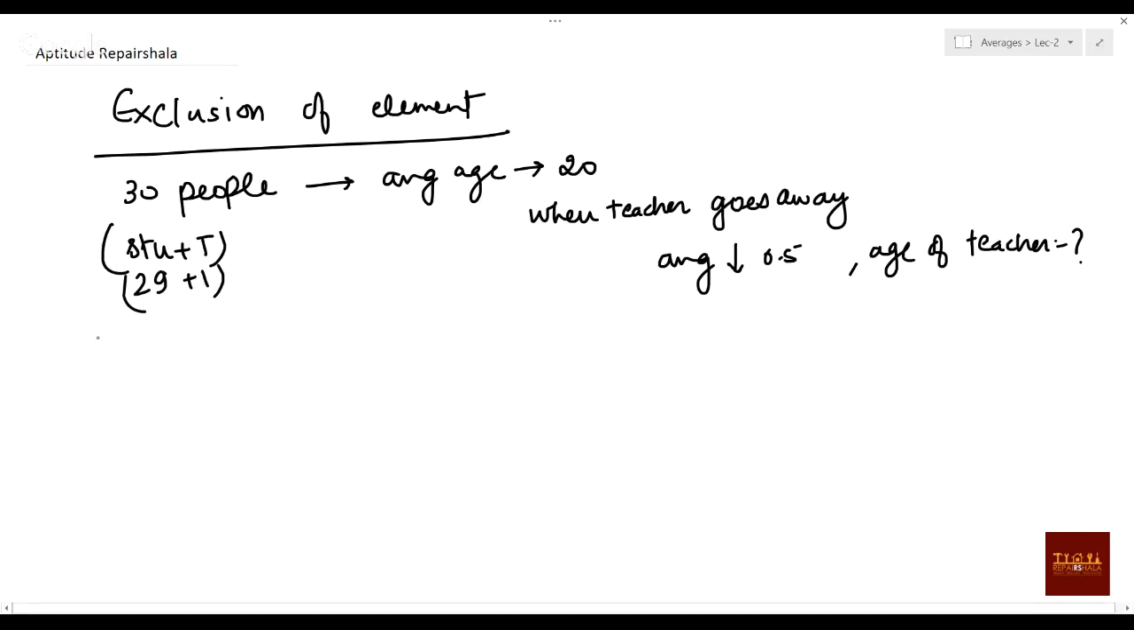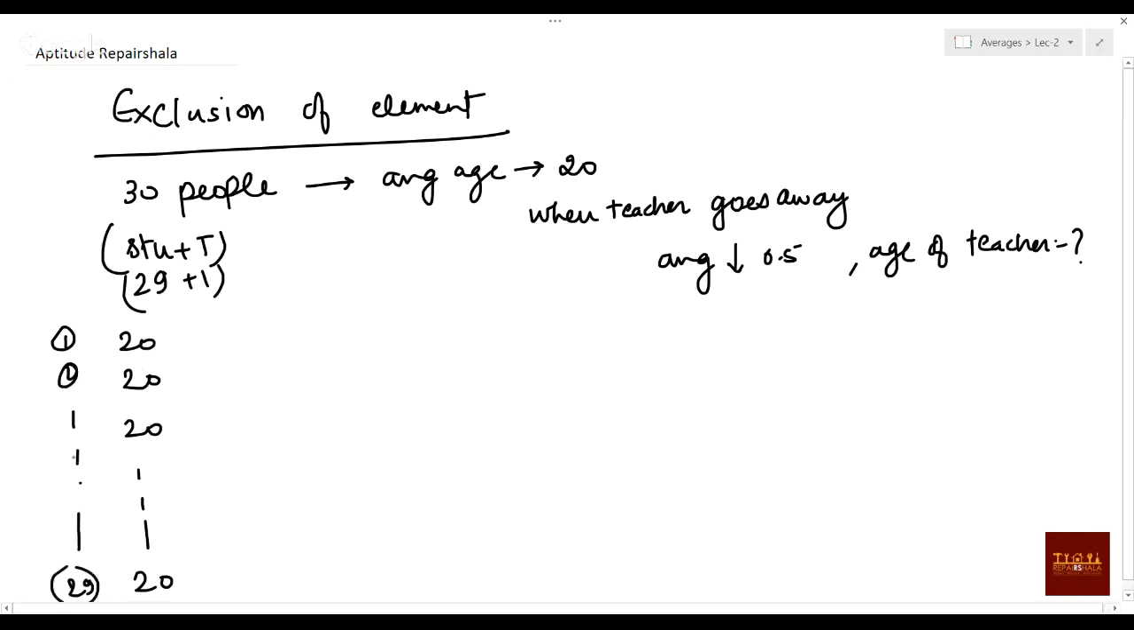Same way, 20 is here. Students, I can say 20, 20, 20, 20, 20 like that. How many elements are there? If they are only students, this is the first element, this is the second element, so how much? It should be 29 elements. And when it was included, the 30th element also will be 20, and that is our teacher.